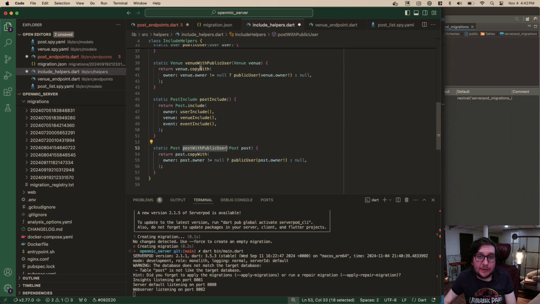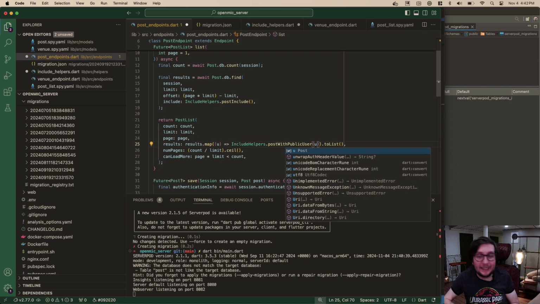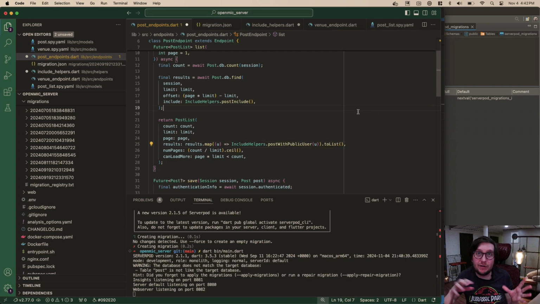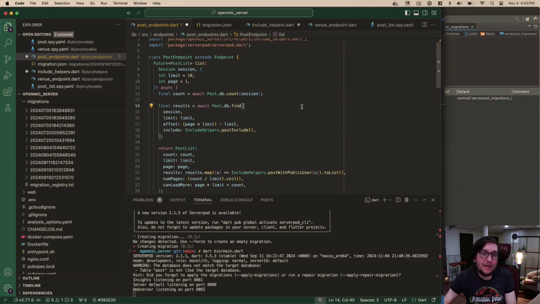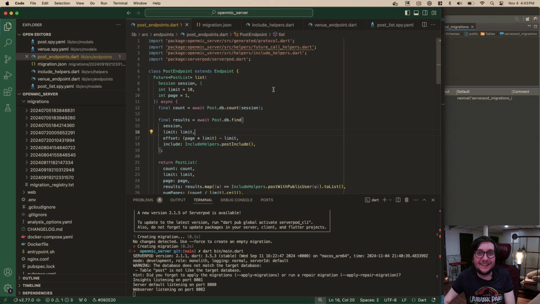So that's what we're kind of doing over here. We want to use this, and we'll call this like u, and this just protects it so that we're not serializing private data back. Even if the Flutter app's not displaying it, if it's in your API, smart people can see it. And we don't want to be sending the email back of someone. That's super sketchy. Okay, so we now have our list endpoint, I think, working.